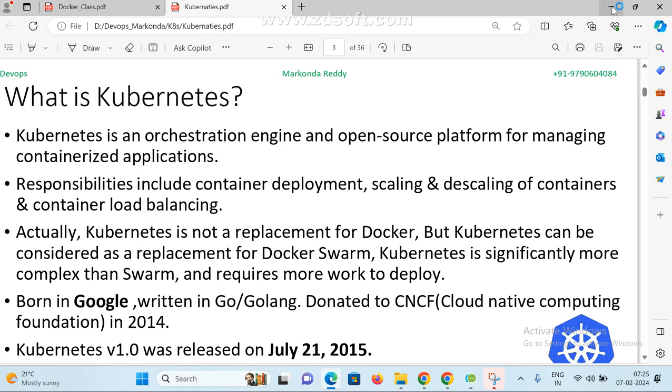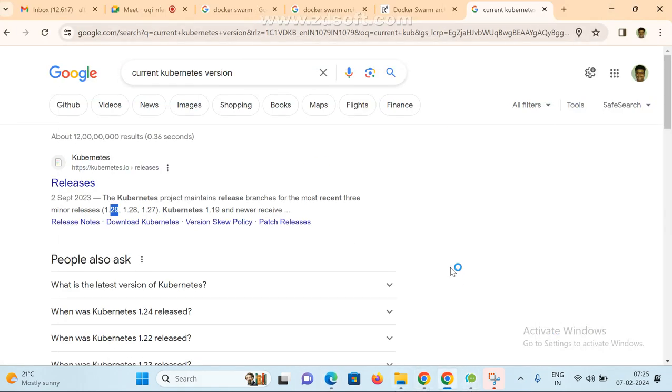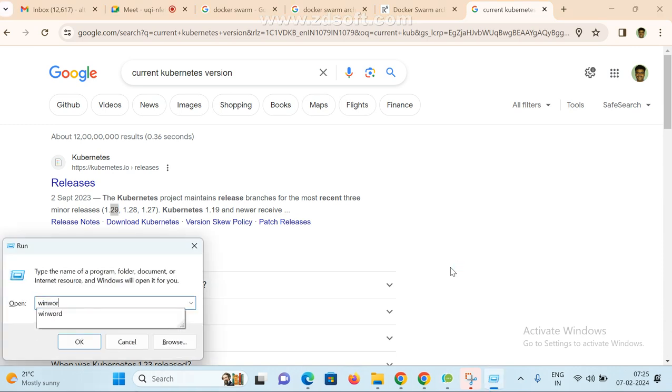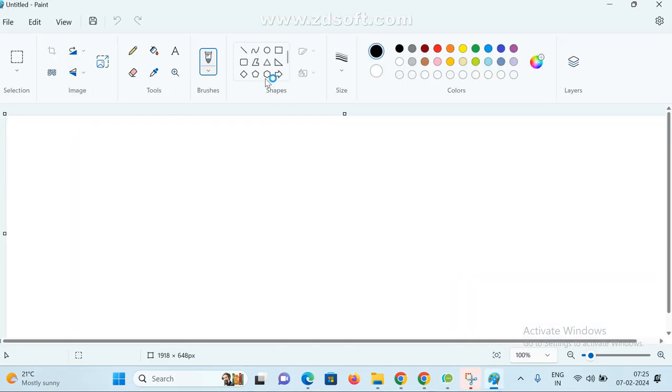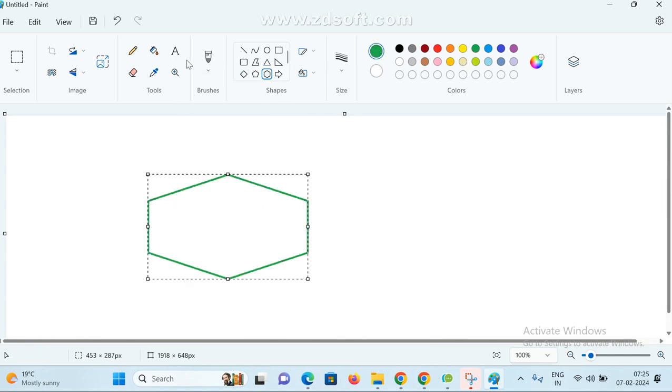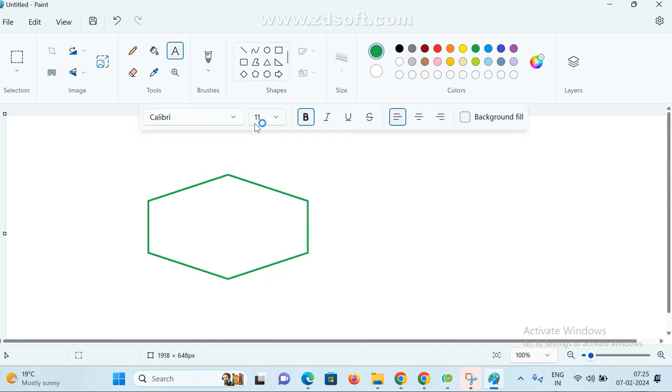Without downtime. For example, I deployed one application in a Tomcat server. Just assume this is the Tomcat server, and I deployed a Maven web application, right? The code is under the Maven web application.